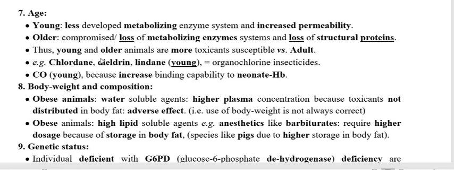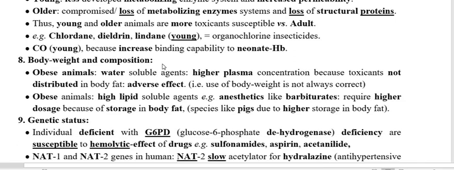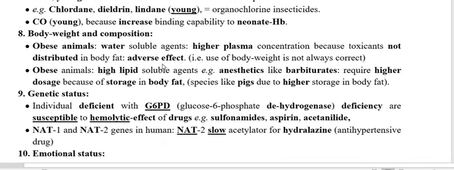Take more examples of organochlorine insecticides, like chlordane, dieldrin, and lindane. These are all organochlorine insecticides, and the young are more susceptible to them. So this is about age. Now we have to go through body weight and composition.